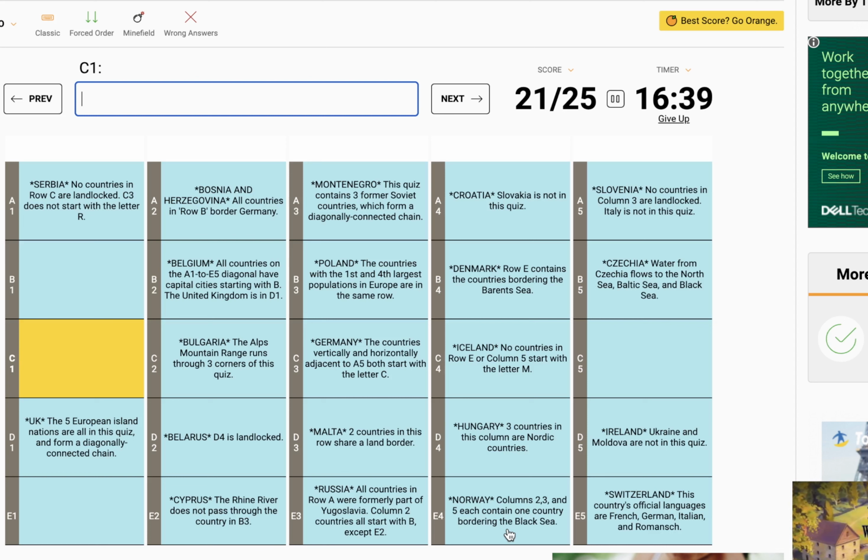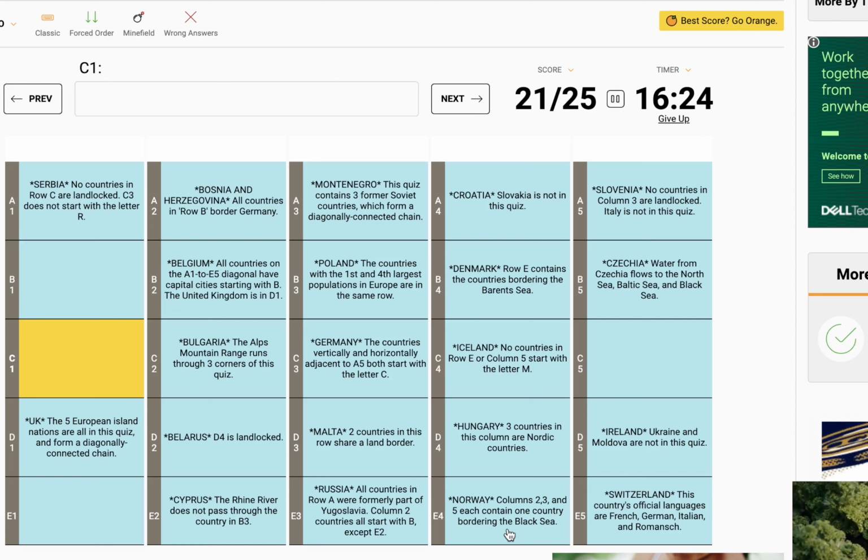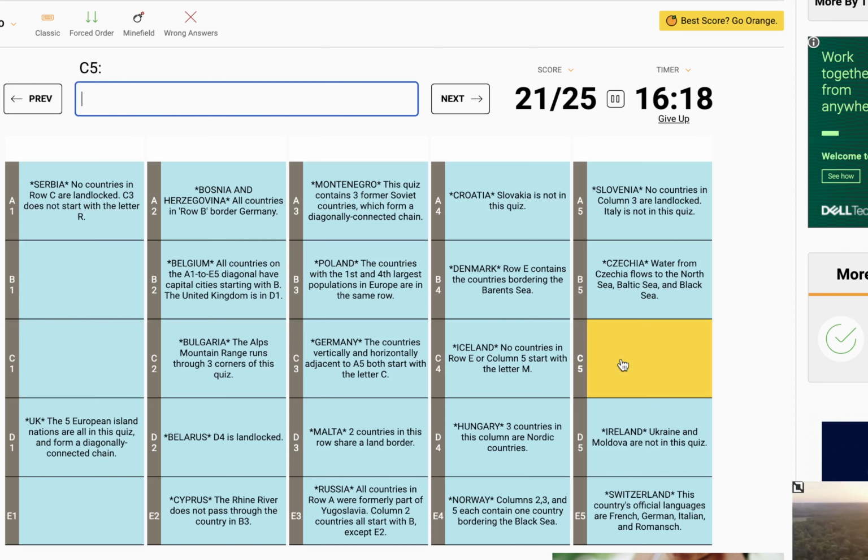I'm thinking 5 could be Romania. And 5 could be the 4th largest population in Europe as well. C5 could be Romania. It would border the Black Sea. Ukraine is not in this quiz. I'm feeling good about C5 being Romania. And C1 doesn't border Belarus. I know that knocks out Lithuania, but I'm not certain if Latvia. It's either Latvia or Estonia.